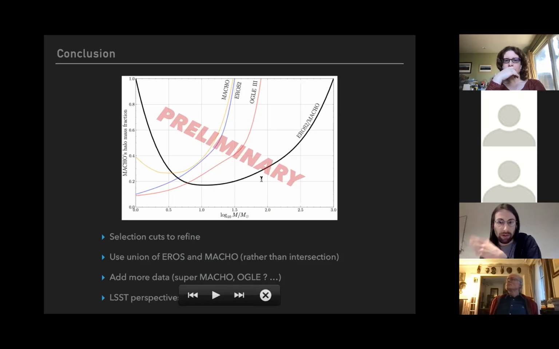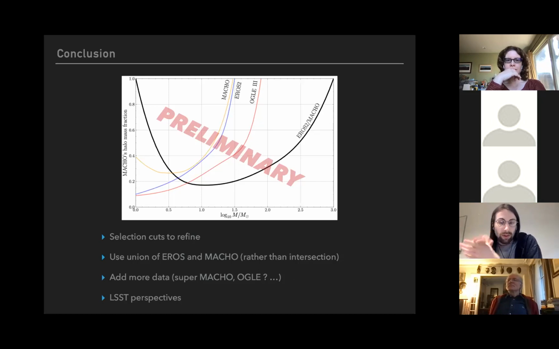Maybe not that much, but it is a thing to do. And of course, adding more data would be really good, for example SuperMACHO or HUGS, and maybe more, if the data is available.